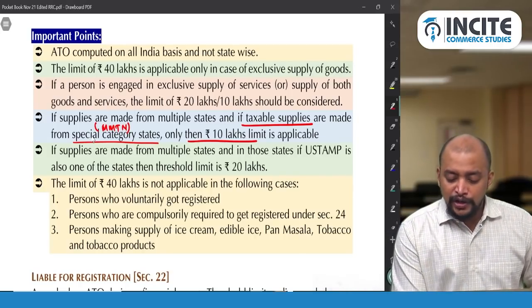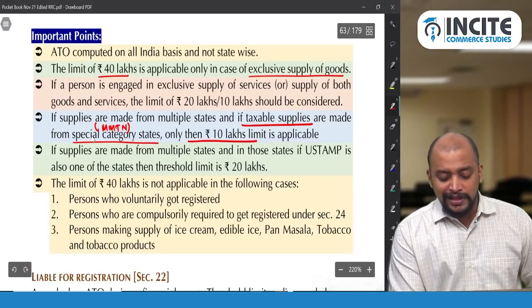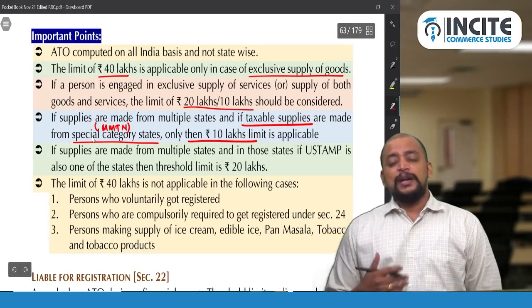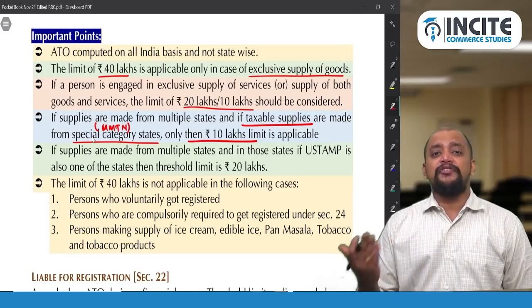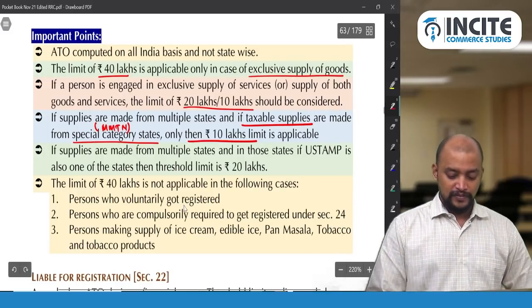Because only when you are exclusively supplying goods is the limit 40 lakhs. For both supply of goods and services, it will be 20 lakhs or 10 lakhs. So for the MMTN use stamp, it will never be 40 lakhs.